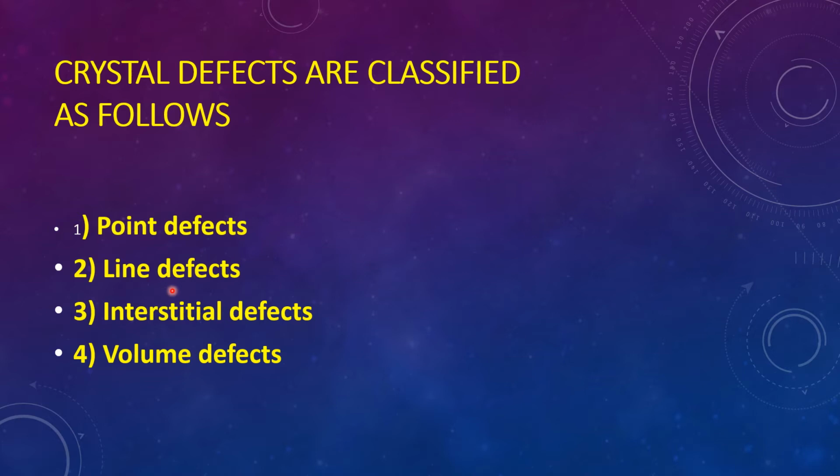Line defect is nothing but that through the line we are calculating the defect. Interstitial defect: the person is not absent, that person is present but is going to sit on another bench. Comparatively, the first bench can seat 3 members, and one person can go and sit on the last bench with 5. That is called an interstitial defect. The volume defect is nothing but the first bench containing 3 members and the fifth bench containing 5 members. The difference also gives some defects, called volume defects.